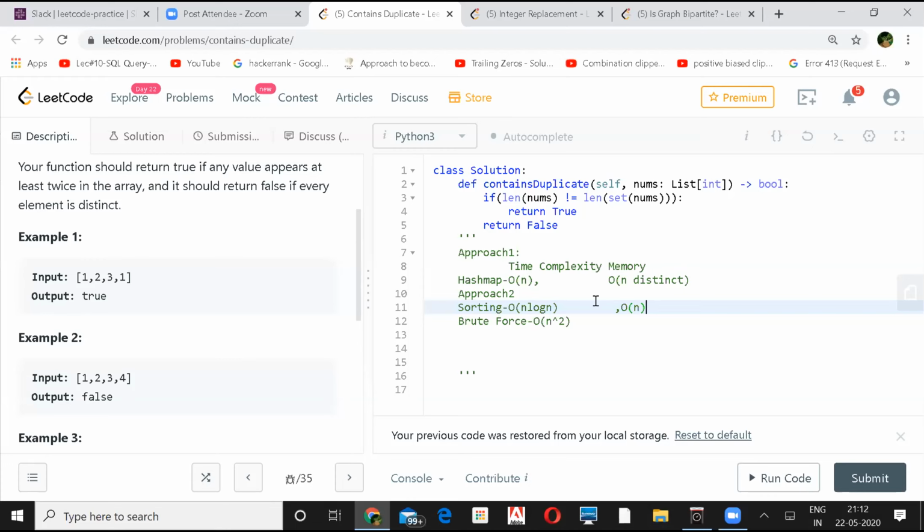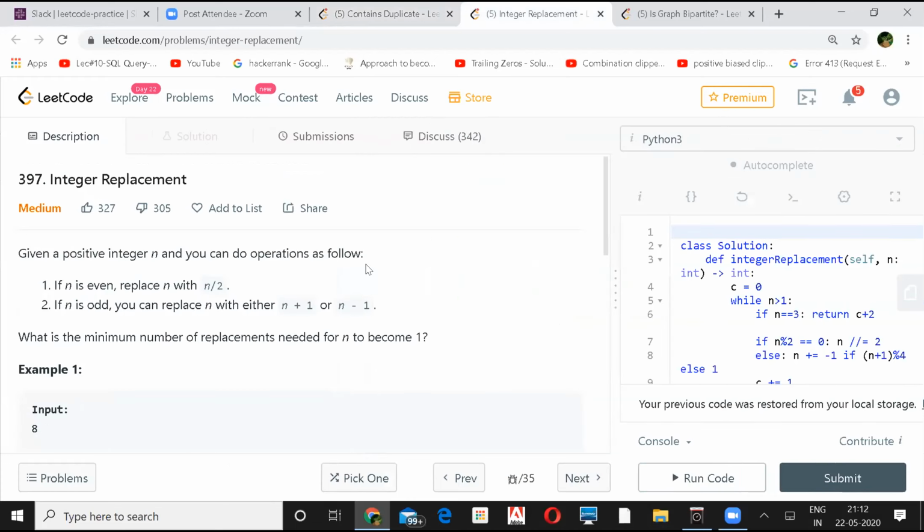Okay, let's proceed to the next one. So this is from somebody in chat. Integer replacement. We are given a positive integer and we need to do operations as follows.